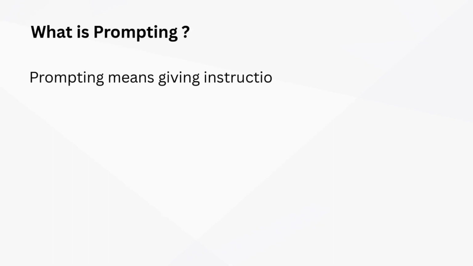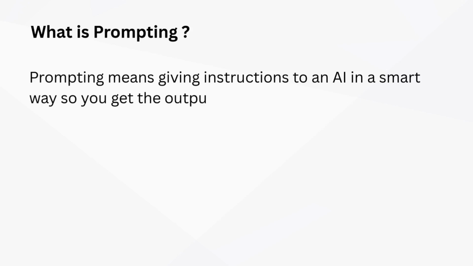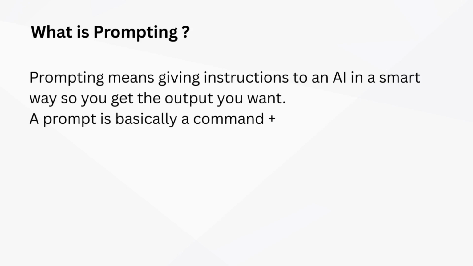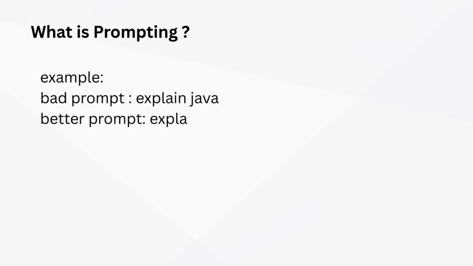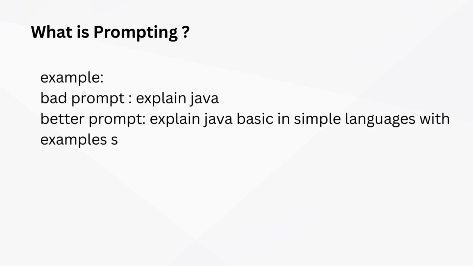The next topic is prompting. What is prompting? Prompting means giving instructions to an AI in a smart way so you get the output you want. A prompt is basically a command plus content plus format. There are multiple ways of giving a prompt: a good prompt and a bad prompt. Suppose you are a student, you want to learn Java. As an example of a bad prompt, you type "explain Java". So it gives all the details, but you are a student, a beginner, so you may not understand them all.